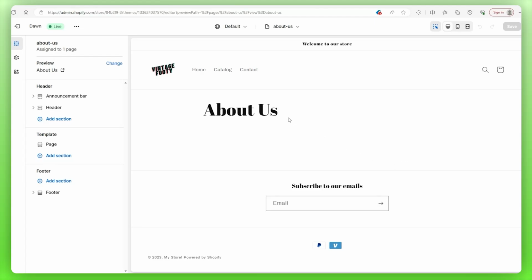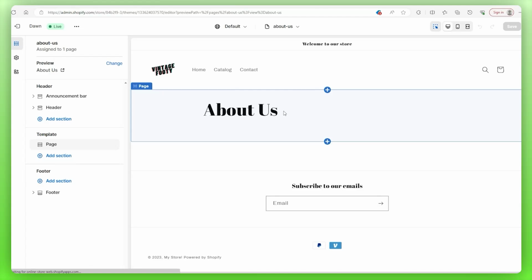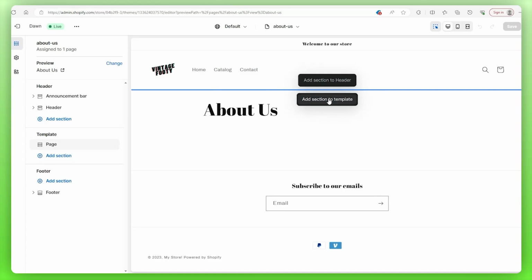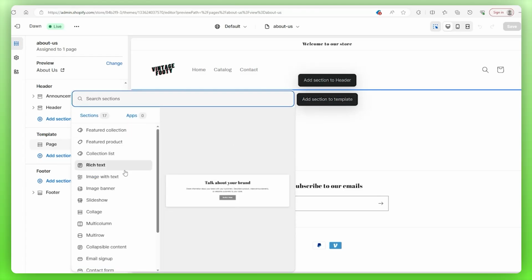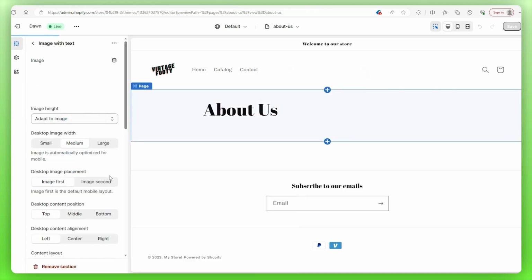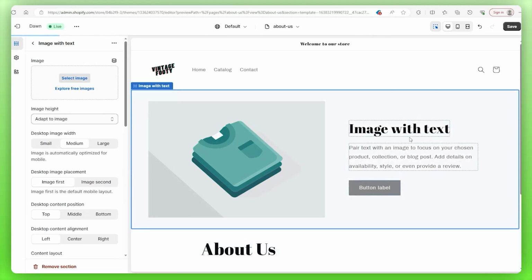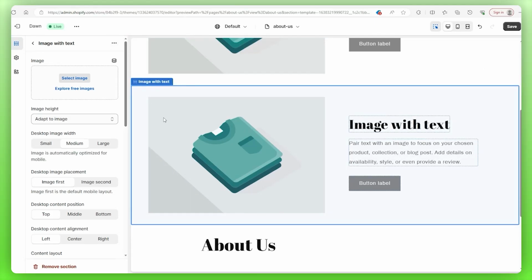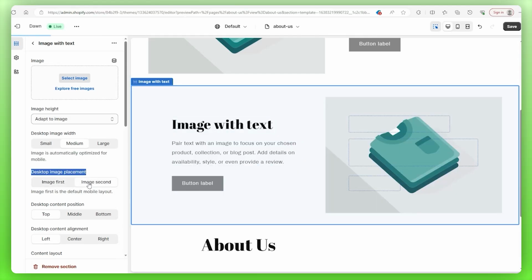Now, let's edit our About Us page to include some actual information, well, about us. To do that, we just do what we did on our homepage. Go to the sidebar or hover in between sections to add one, and this time, what I'll do is include an image with text, so I can add a photo and give a brief description about this fake life that I live. To make this look better, I'll duplicate it by going to these three dots up here and picking Duplicate.